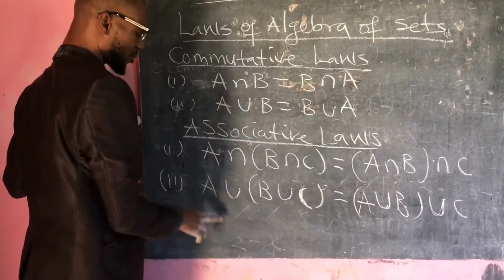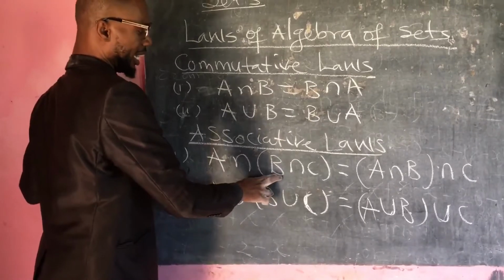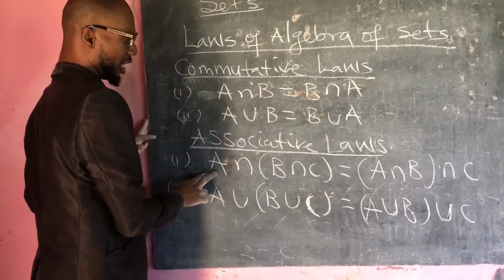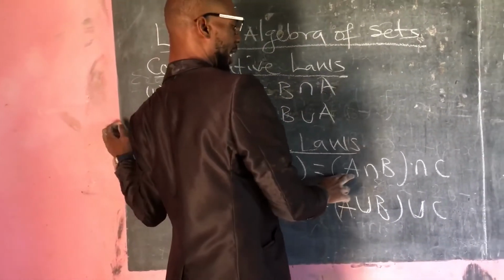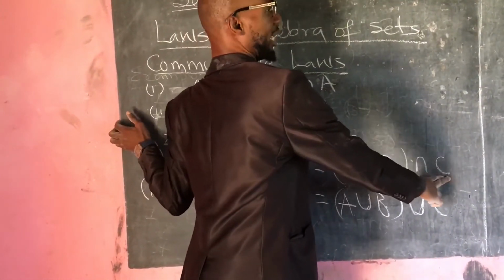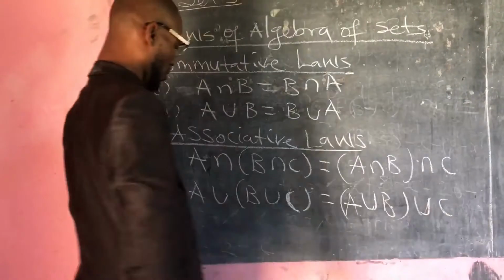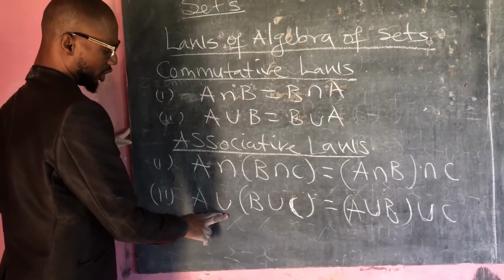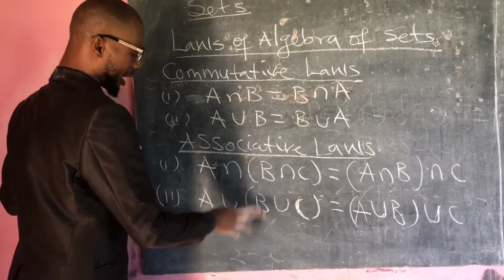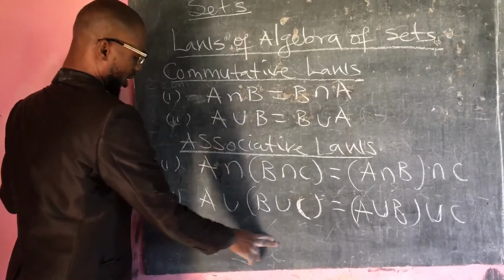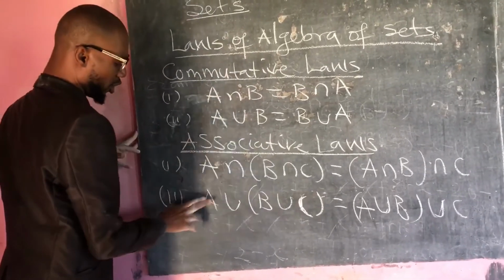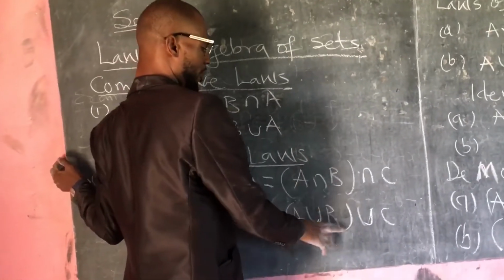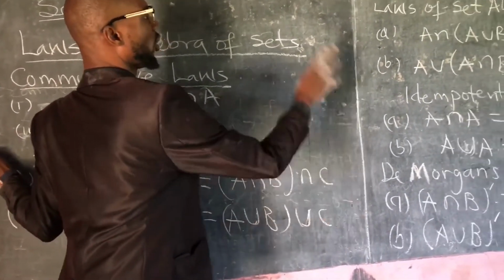Associative law says if we take A intersection B, and then take the intersection with C, it is the same thing as if you take A intersection of B and C, both of them. So this one says if you take A union, if you take B union C, and take the union of this set with A, you will still get the same thing as if you take A union B, then take union C.